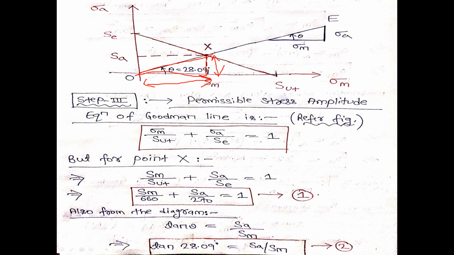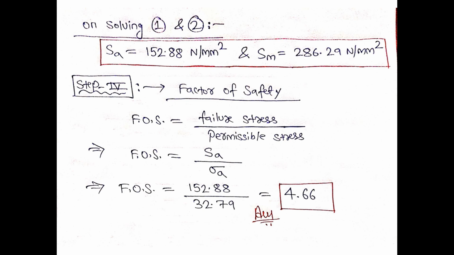So tan of 28.09 degree is equal to Sa by Sm, which is equation 2. You solve these two equations and you get Sa equal to 152.88 Newton per mm square, and Sm is 286.29 Newton per mm square.